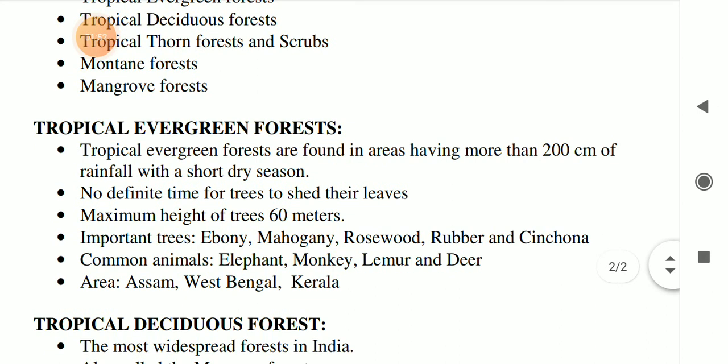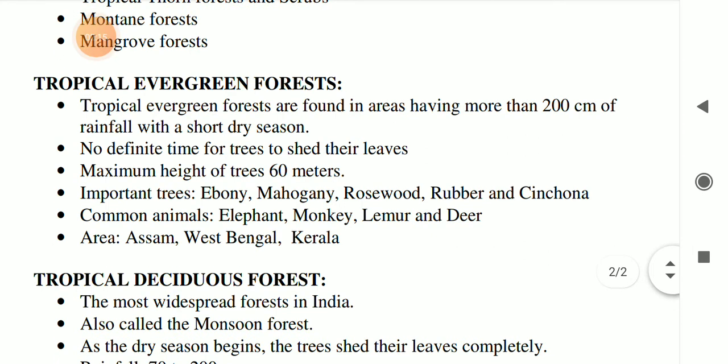First one is tropical evergreen forest. Tropical evergreen forests are found in areas having more than 200 centimeter of rainfall with a short dry season. And the main characteristics of tropical evergreen forest are no definite time for trees to shed their leaves and maximum heights of trees almost 60 meters.